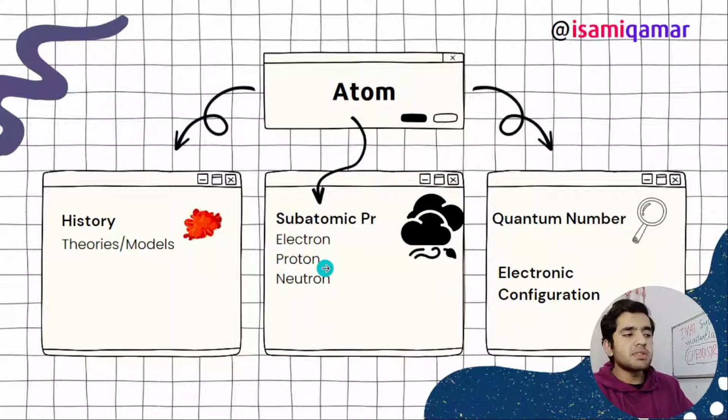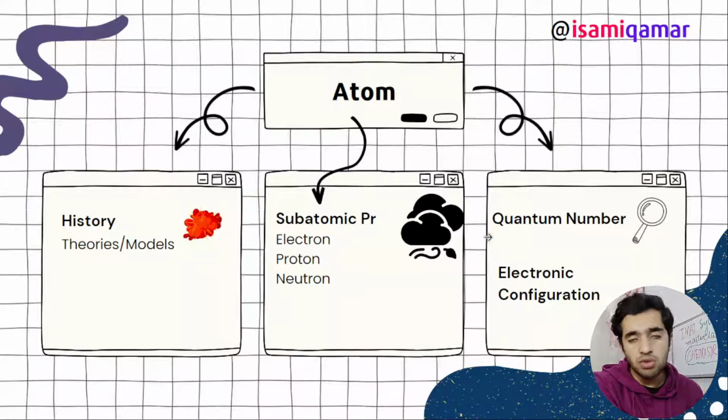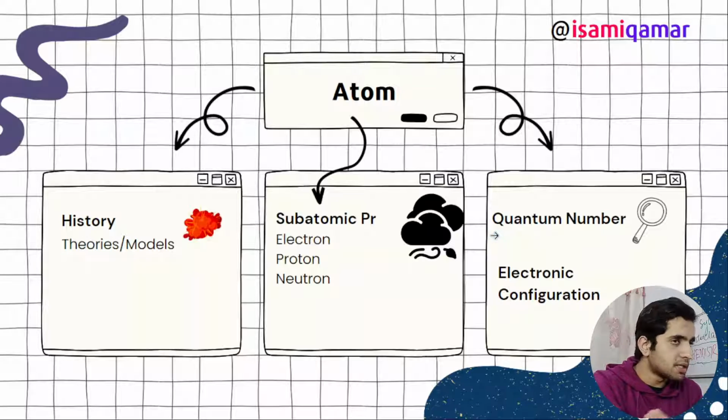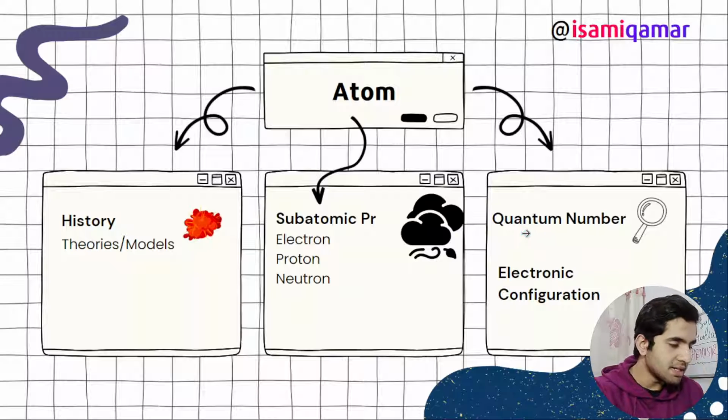After subatomic particles, we need to know what is atomic mass, what is molar mass. We are going to deal with all these things in stoichiometry too. But for now, what is molar mass, what is atomic mass, how to find molar mass, and then we have quantum numbers. Quantum numbers are very important. I think I did not take pictures of my notes.